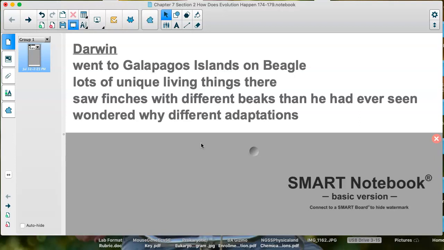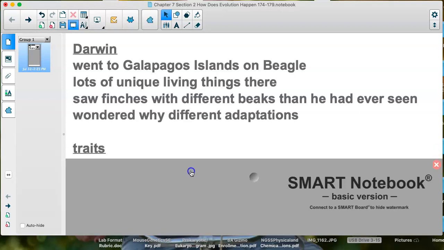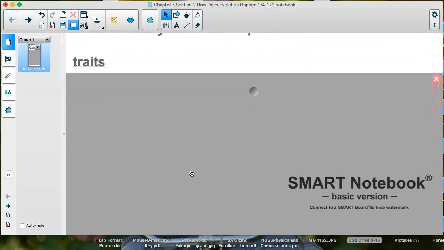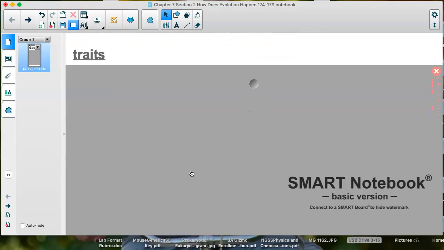And he saw finches and birds with different beaks. He had never seen these types of beaks before. And so he studied them and he wondered, why do they have different adaptations? Later, he realized that it was, of course, because he watched them eating different kinds of seeds. And so the beaks were shaped so that they were able to get those seeds. So somehow the birds adapted, right, over time, somehow, some way, so that they could survive. Remember, the goal of your species is to survive and then reproduce. So if you can adapt like that, then your species is probably going to survive and be able to do that.